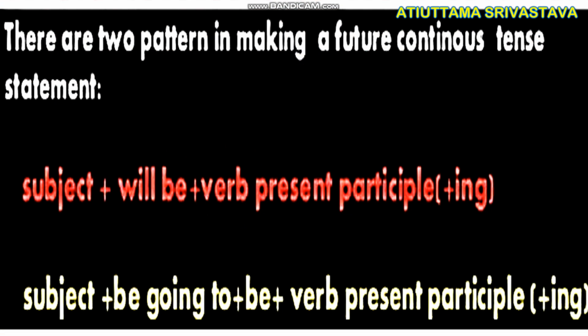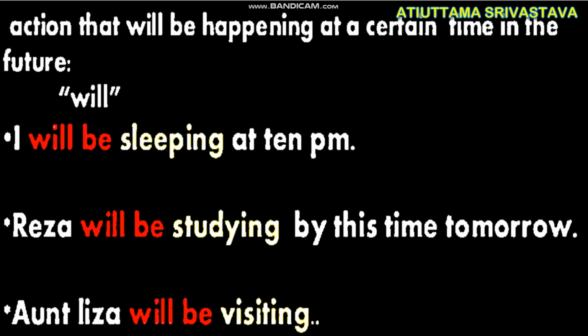Subject plus will be plus verb present participle with ing. Another: subject plus be going to plus be plus verb in the present participle plus ing. Action that will be happening at a certain time in future. This is what we mean by future progressive tense or future continuous tense.